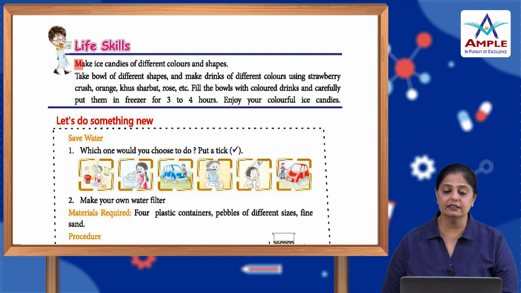Alright, life skills. Make ice candies of different colors and shapes. Okay, what you have to do is take bowls of different shapes and make different drinks of different colors using strawberry crush, orange khas sharbat, rose, etc. And then fill the bowls with colored drinks and carefully put them in the freezer for 3 to 4 hours. Enjoy your colorful ice candies.